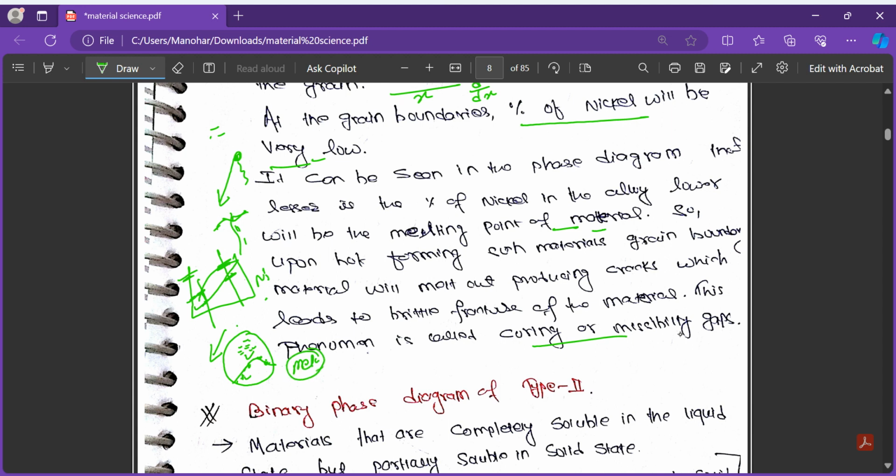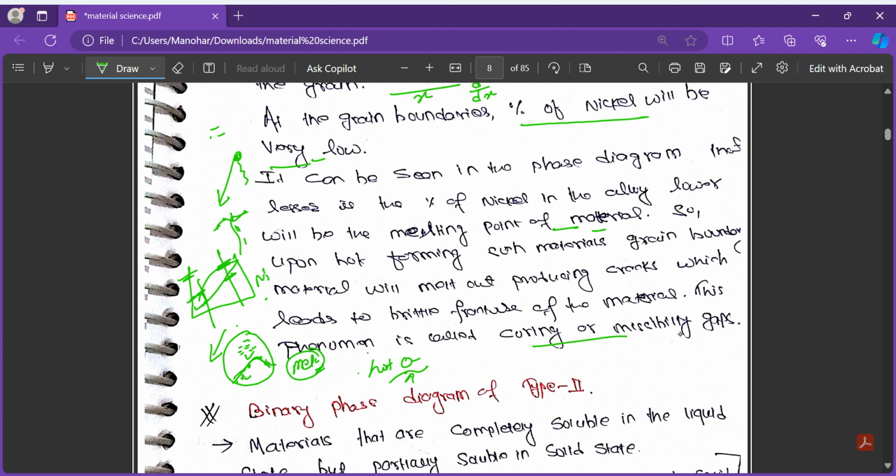So when the melting point is less, then when we are hot forming, which means when we are heating the material and doing the rolling process, the hot forming temperature may be greater than the melting point required at the grain boundary.